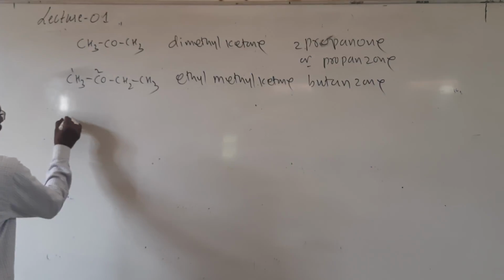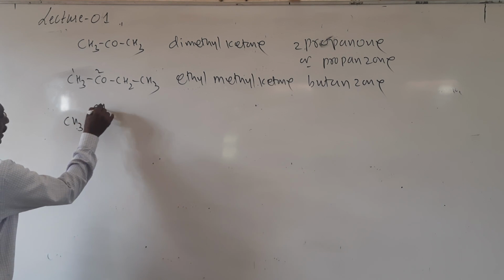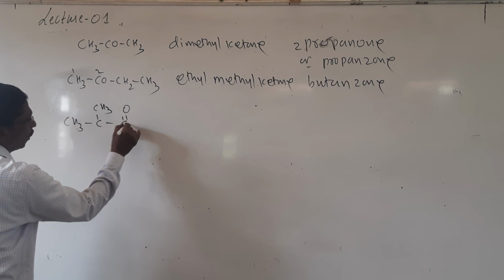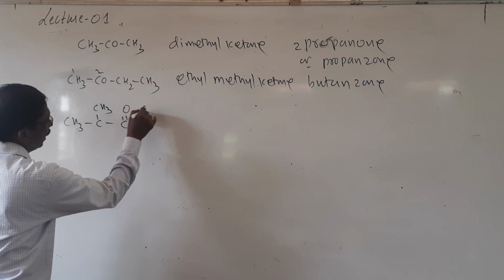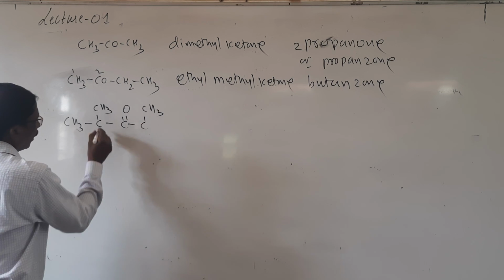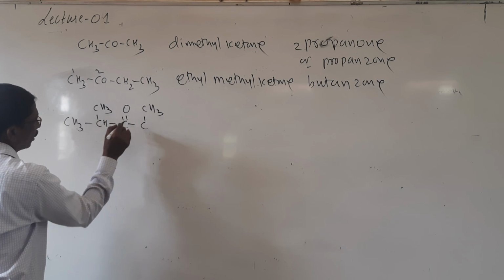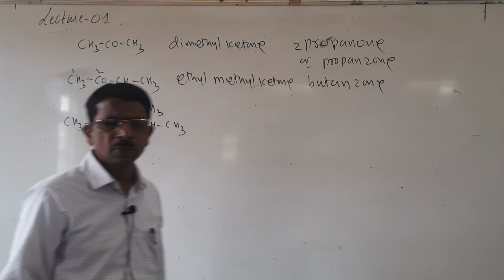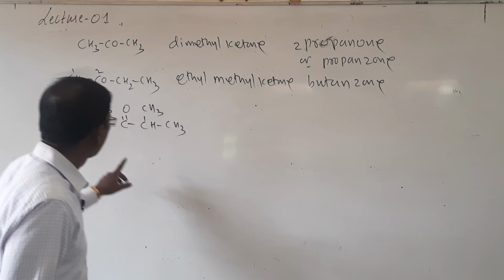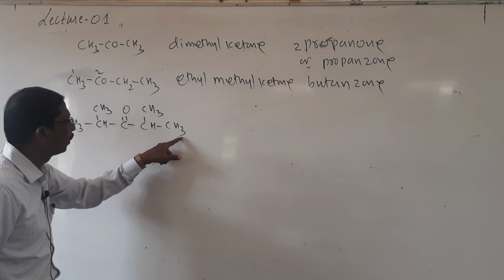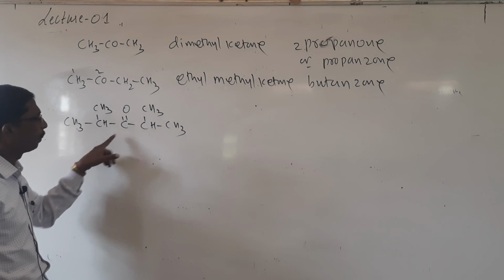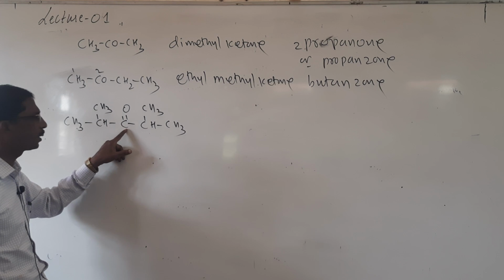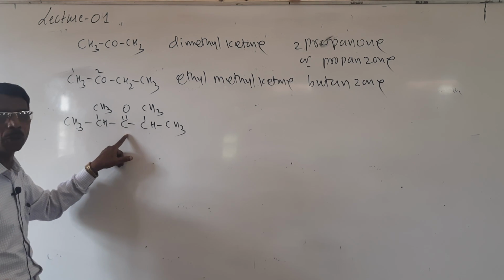And if you look here, CH3, CH, then C double bond O, then CH, CH3. Look here students, what is the name of this compound? It is a propyl group, it is also an isopropyl group, because the carbonyl group is attached to the second carbon atom on both sides.